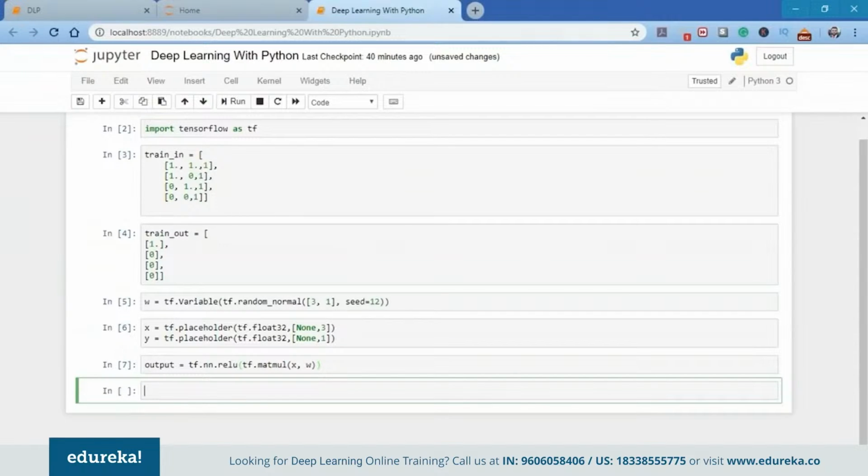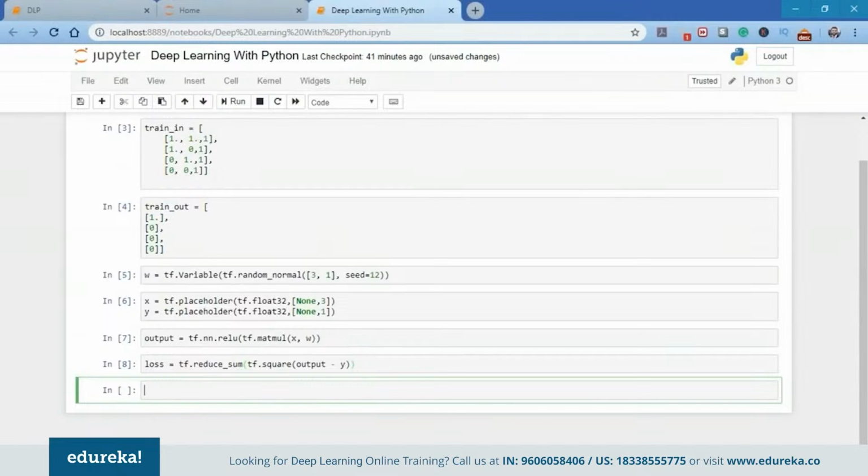Now that I have used the relu function as my activation function, I need to calculate the error value with respect to the perceptron output and the desired output. So generally this error is calculated as the mean squared error, which is nothing but the square of the difference of perceptron output and the desired output. So this will be our loss.